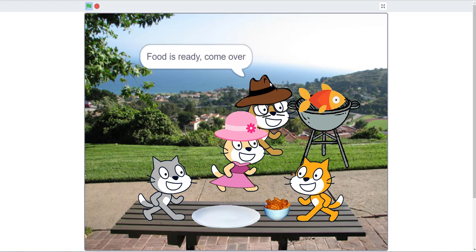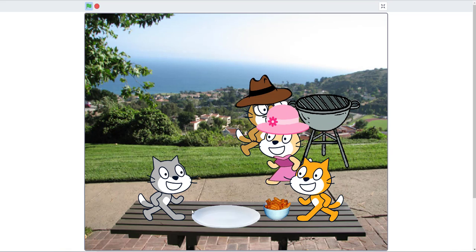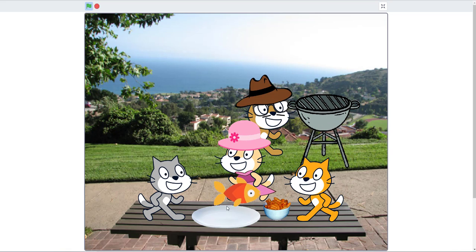Food is ready, come over and pick it up. Gets the fish and puts it on the plate. As you can see, there's a plate right here. The mom drops the fish right there.